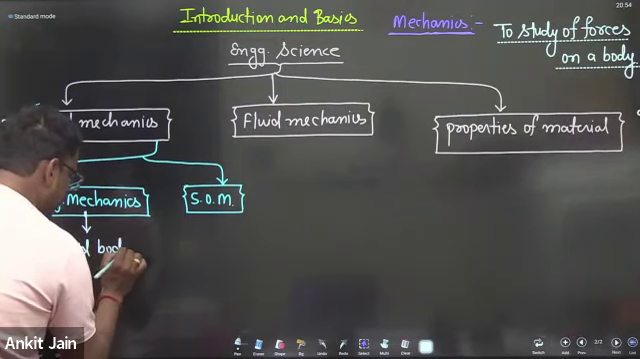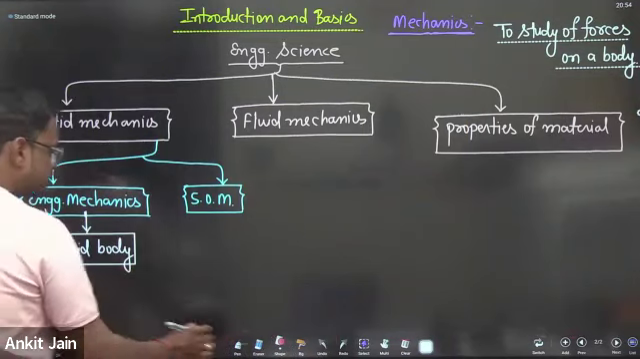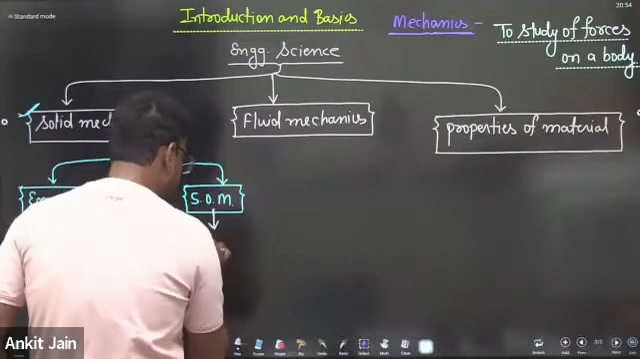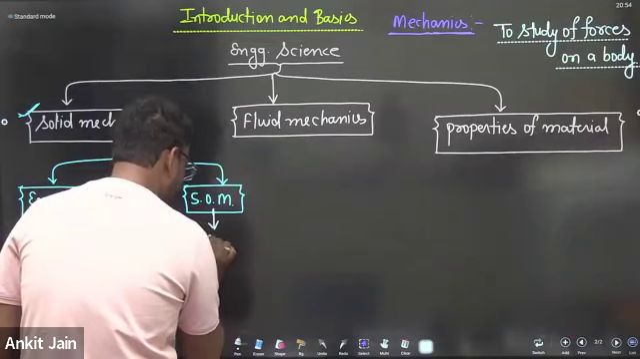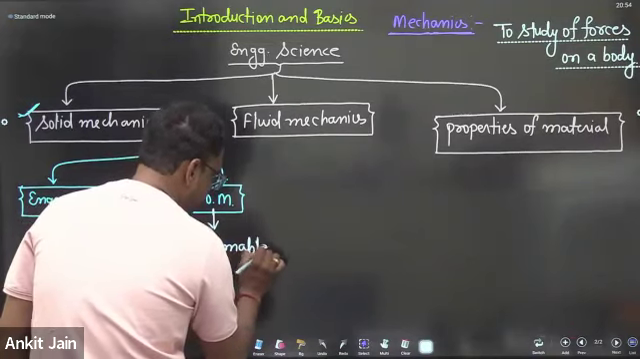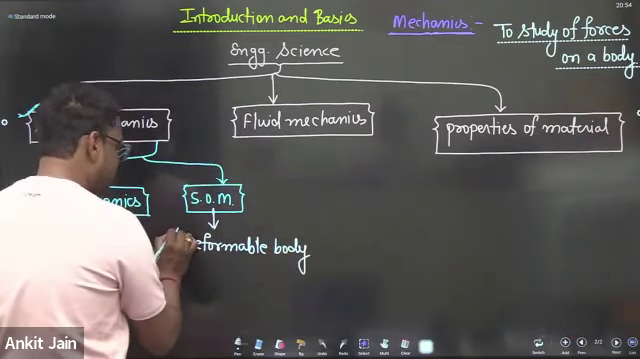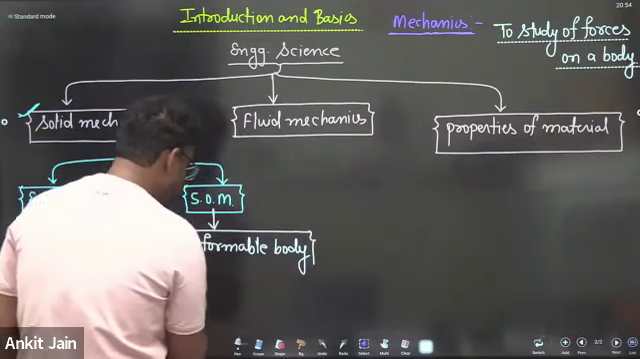Engineering mechanics is valid for rigid body. But if I am talking about the strength of material, this subject is valid for deformable body. Deformable, that means, this subject is valid for deformable body. The question is, deformable, that means?